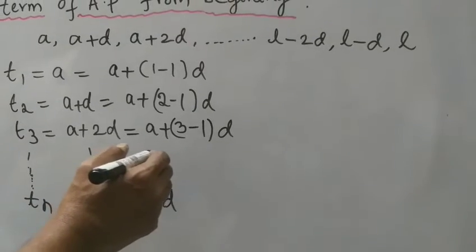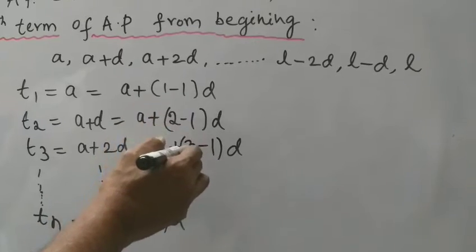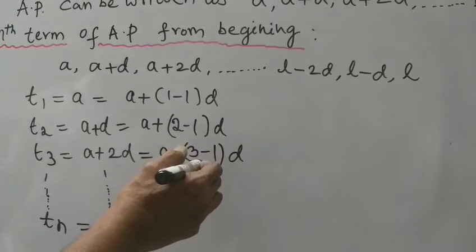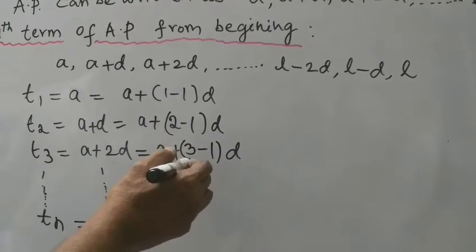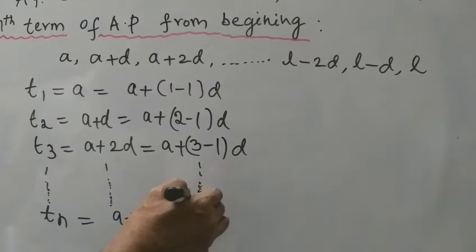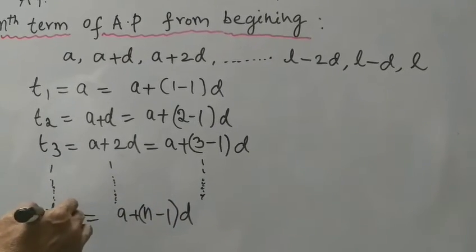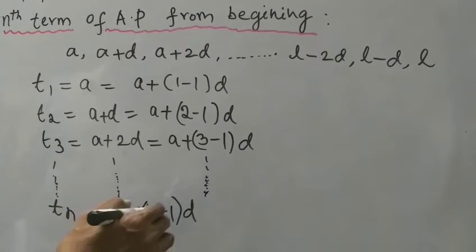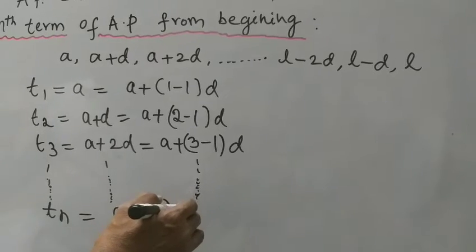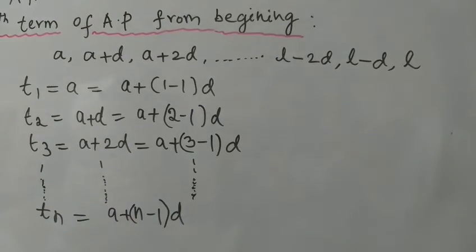Why? Because I am writing here 1 minus 1, 2 minus 1, 3 minus 1, 4 minus 1, 5 minus 1, 6 minus 1, 7 minus 1, and so on, up to n minus 1. So therefore Tn is equal to A plus n minus 1 into D.